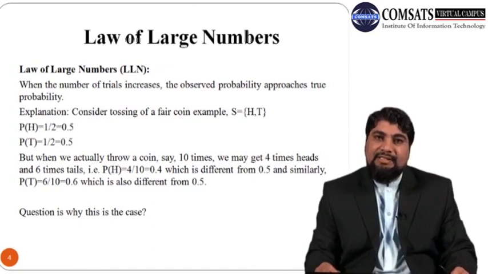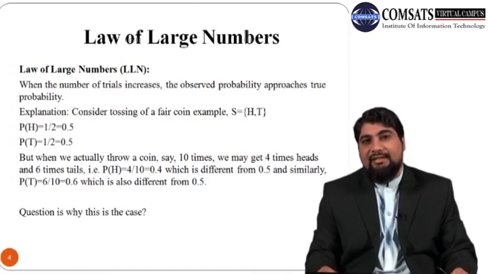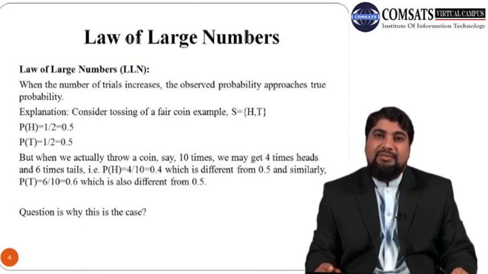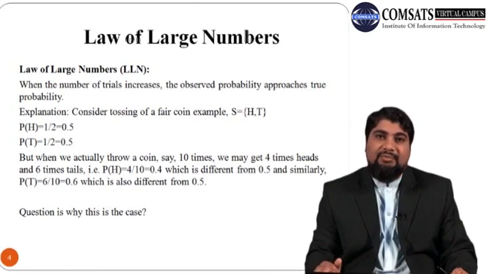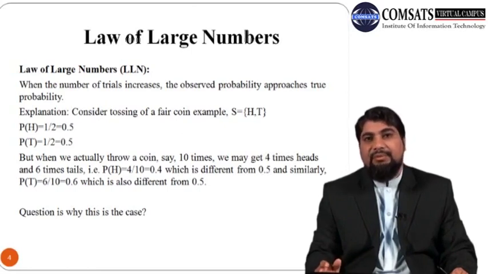So these calculations are in the experimenter's mind, in the researcher's mind, before throwing the coin. So before throwing the coin, if the coin is fair, then one would expect the probability of head to be 50% and the probability of tail to be 50% as well.